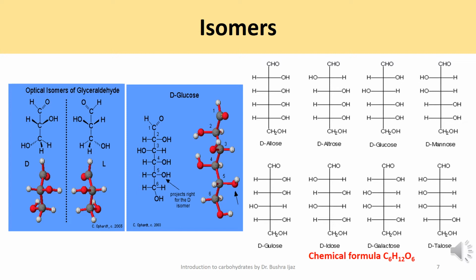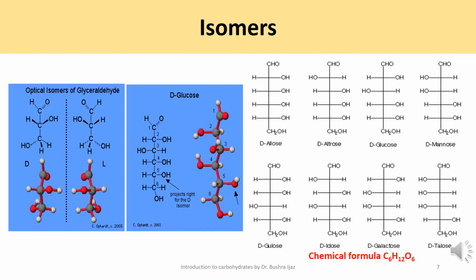Glyceraldehyde can exist in two isomeric forms that are mirror images of each other, as you can see in this figure. The absolute configuration is defined by the molecule on the far left as D-glyceraldehyde, with the aldehyde group in the up direction and the hydroxyl group projecting to the right side of the molecule in the D isomer. Chemists have used this configuration of D-glyceraldehyde to determine the optical isomer families of the rest of the carbohydrates. All the naturally occurring monosaccharides belong to the D optical family.